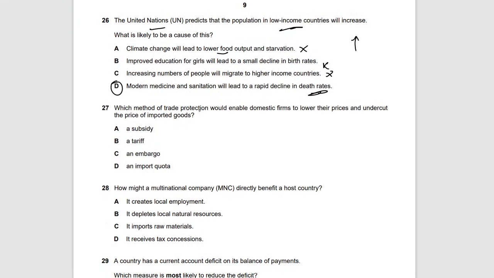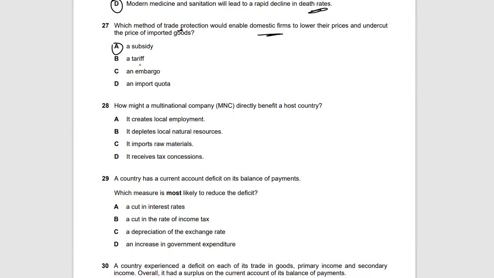Next question. Which method of trade protection would enable domestic firms to lower their prices and undercut the price of imported goods? Okay, this is actually a subsidy. When I provide a subsidy, the cost of production becomes cheaper, which will lower the prices, and hence that good will be relatively cheaper than those imported goods. Okay, so that's one. Tariff, no, it makes it more expensive. Embargo, no.